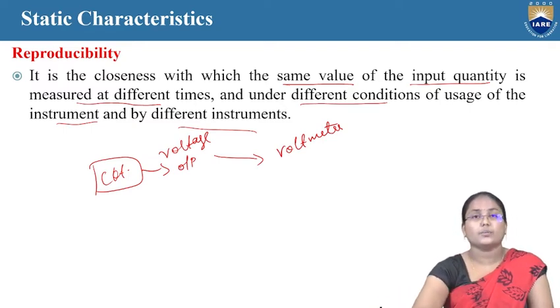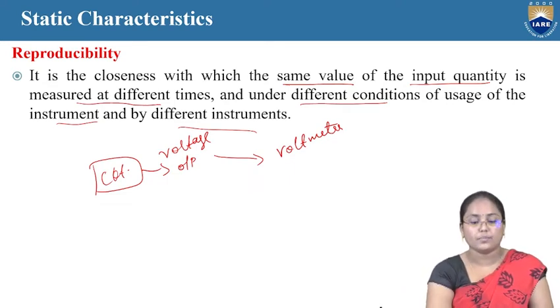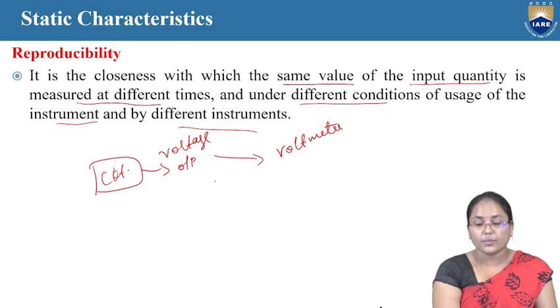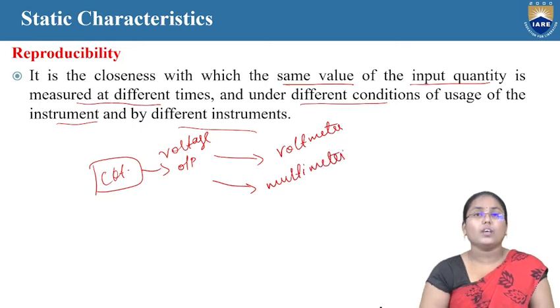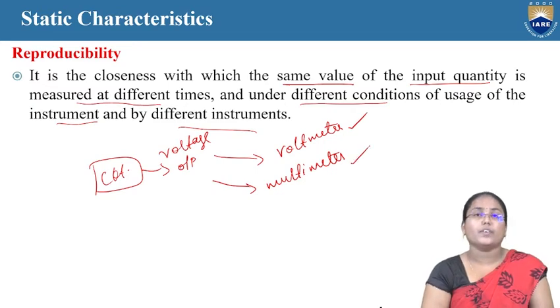Here the temperature might be less than 30 degrees, so I am going to use the same circuitry and the voltmeter in different temperature conditions or other scenarios. Next, instead of a voltmeter, I am using a multimeter, for example. If by using this voltmeter and this multimeter I get the same value both times, then I can say the reproducibility characteristic of the instrument is met.